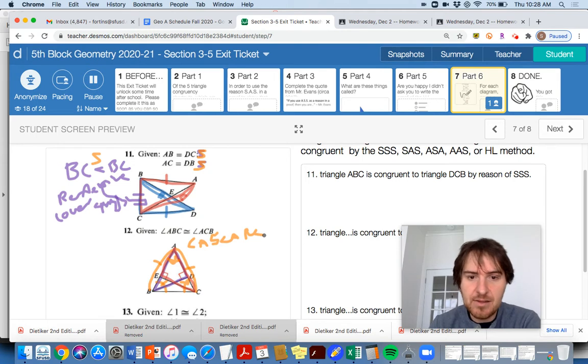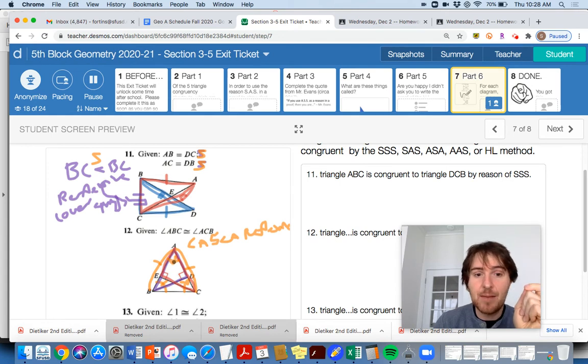I'm going to switch to my stylus here so I can write this a little bit faster. Reflexive. Okay, that's reflexive right there. So I have an angle in common. I have a side in common. And what else do I have in common? My diagram is getting really messy here, so perhaps you're having trouble seeing it, in which case we can meet and talk about it. But I also have an angle here. Look, I have these two right angles right here. So the purple triangle, I have an AAS correspondence. The red triangle, I have an AAS correspondence, right?